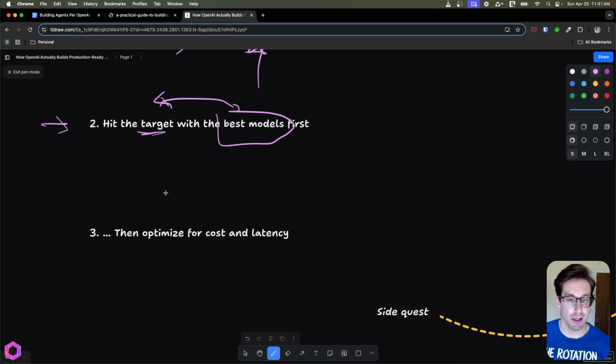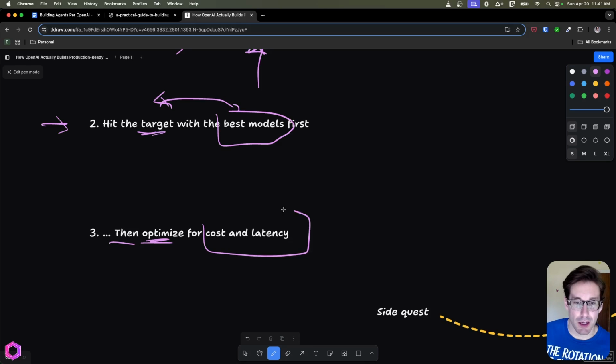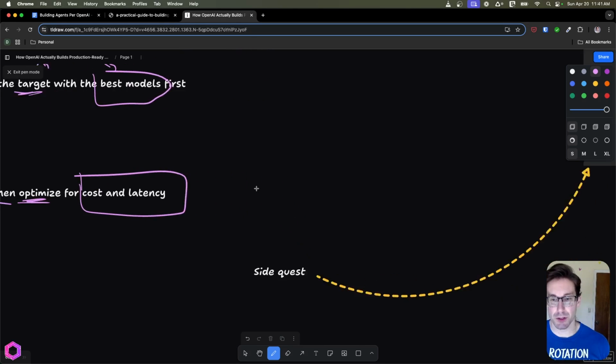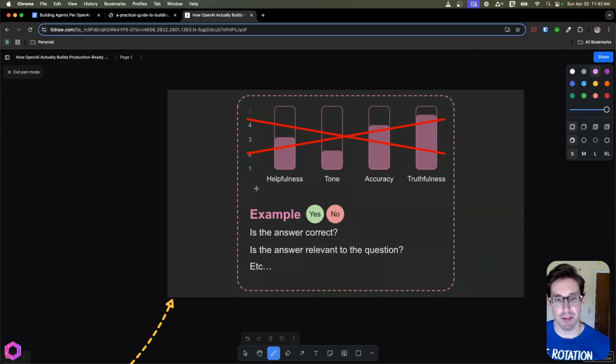Once you've done this and you've achieved it, then and only then can you start to optimize both for cost and latency. So that's when you go to a smaller model that's cheaper and faster. So our side quest here is going over to evals.